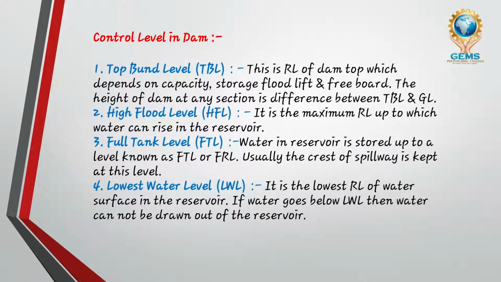Okay, next is low water level. What is low water level? It is the lowest RL of the water surface in the reservoir. If the water goes below the LWL, then the water cannot be drawn out of the reservoir. That is known as dead storage also, that water could not be used for any purposes, and it stays on the upstream side of the river.